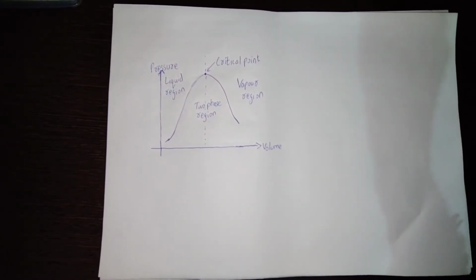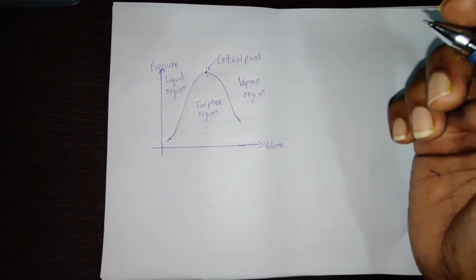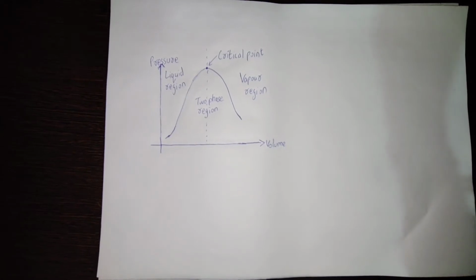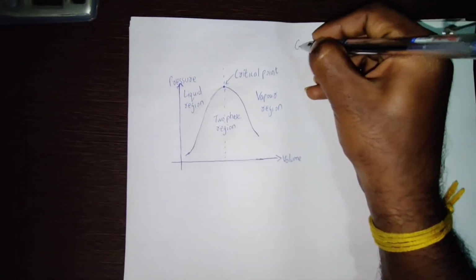They won't go through the two-phase region. The pressure and temperature at which this occurs are called the critical pressure and critical temperature.